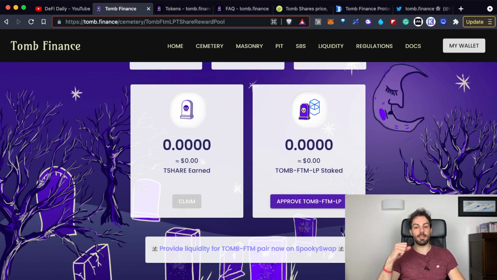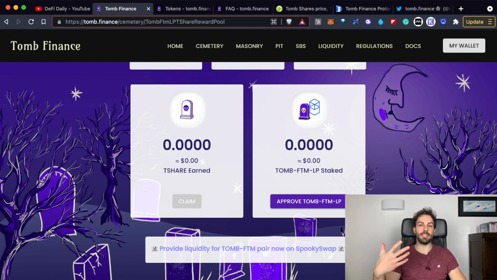What is nice about this pool is that it doesn't have any impermanent loss. The ratio between these two assets can change a little bit over time, because the price of TBOND is not exactly 1 FTM, but just around 1 FTM.